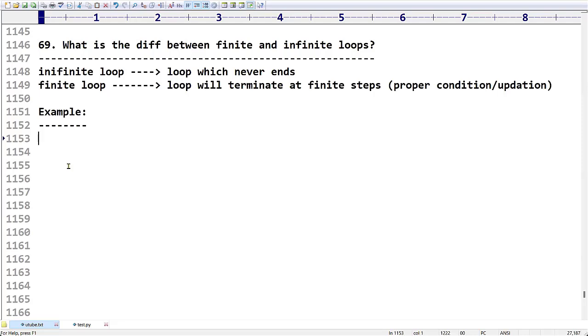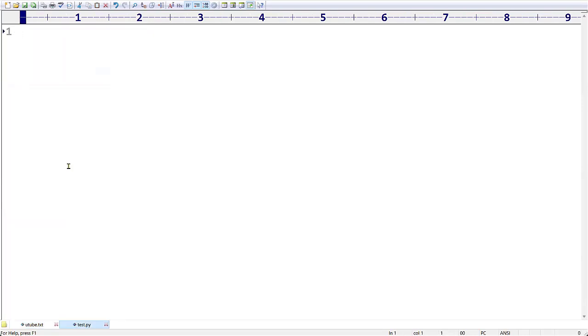Observe carefully, friends. I am taking a simple Python program to generate the values from 1 to 10. Initially, I am going to take the number value i as 1. I want to start from 1. The condition I am taking is, until the value of i is less than or equal to 5, print the value of i. That's all. What is happening in this case?